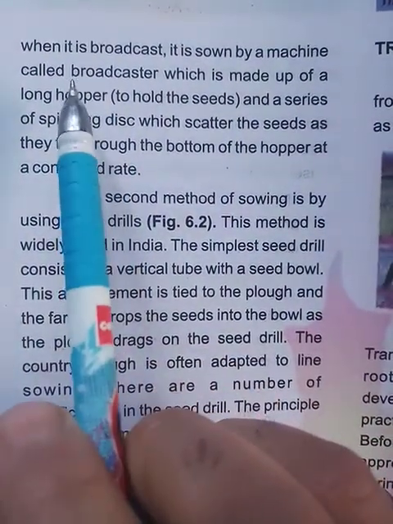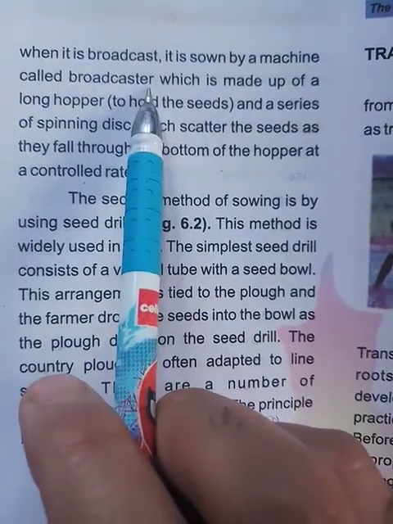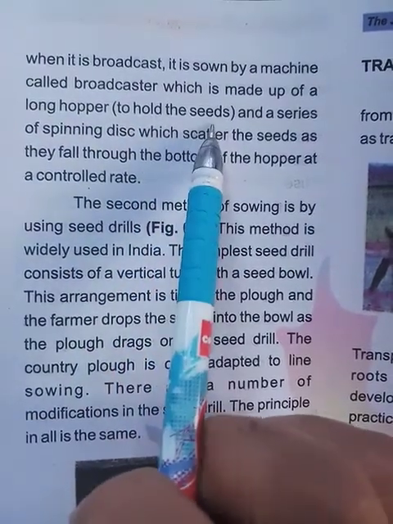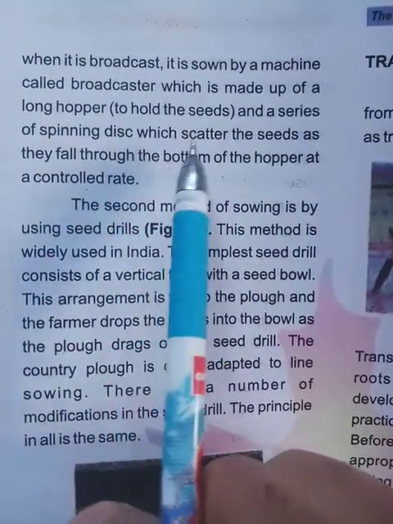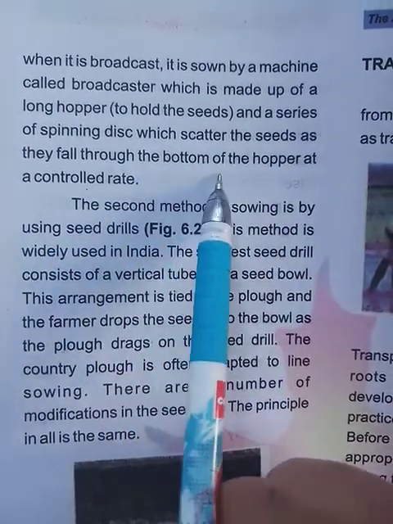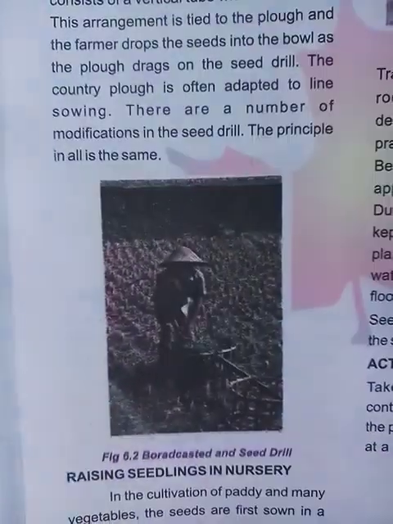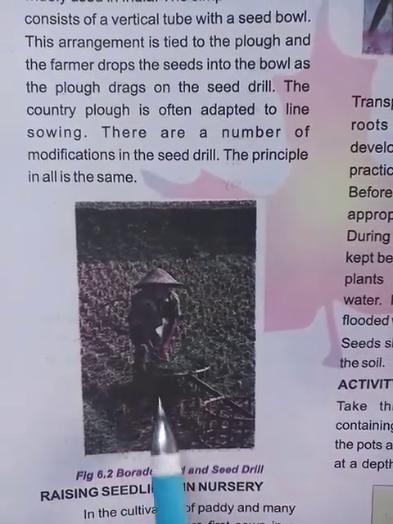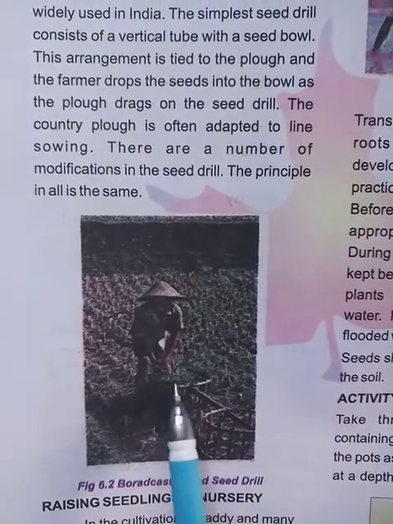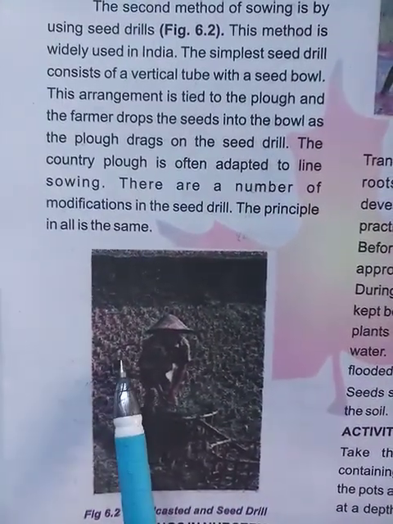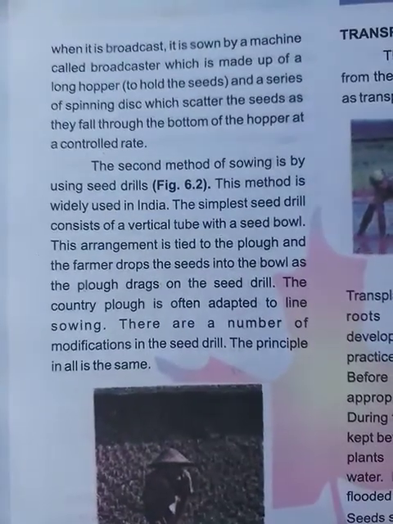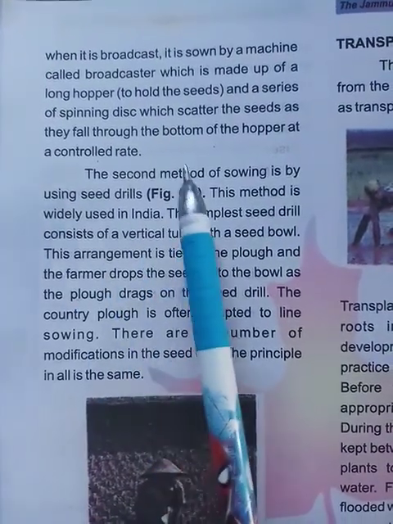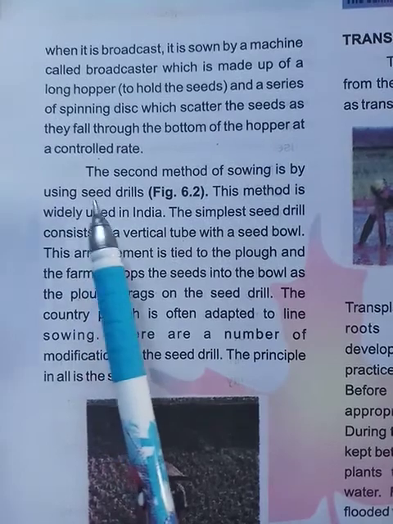So seeds are sown with the help of a broadcaster, which is made up of a long hopper to hold the seed, and a series of spinning discs that scatter the seed as they fall through the bottom of the hopper at a controlled rate. So you will see here, this is a broadcaster and a seed drill. With the help of this machine, this broadcaster, the man is sowing his seeds in the fields without sowing the seed by the help of hands. So the second method of sowing is by using a seed drill.